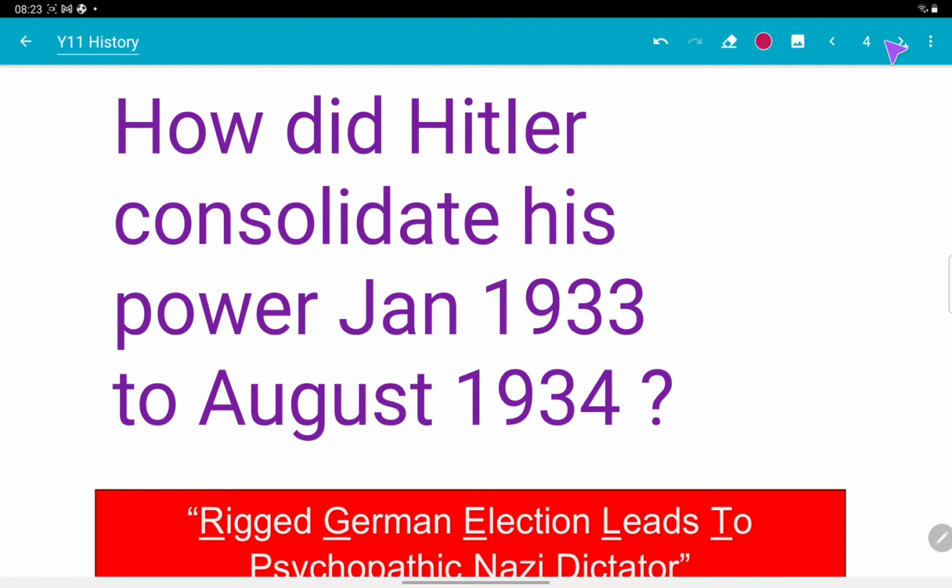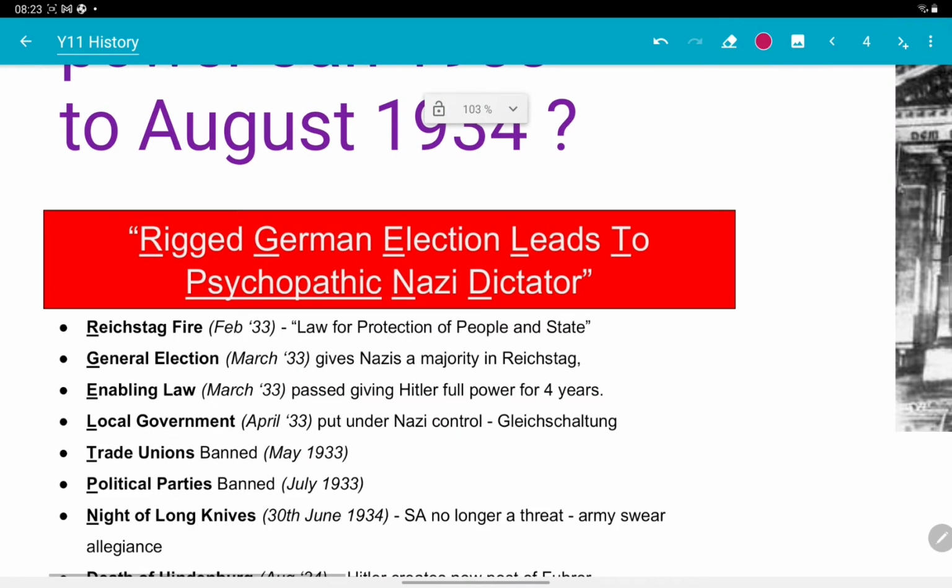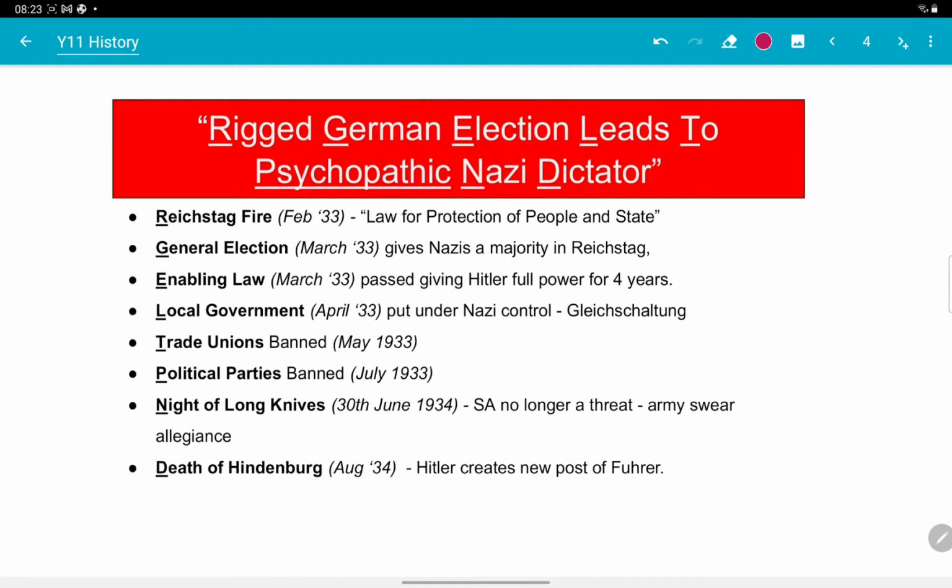Okay, and we can remember the steps using this memory phrase. So this is what I used with you in class. Rigged German election leads to psychopathic Nazi dictator, and here are the steps in order from that memory phrase. You should learn these steps and know the dates of each of the events.